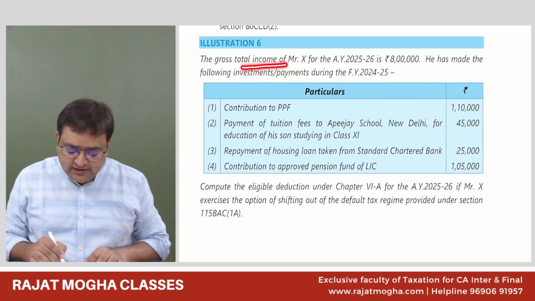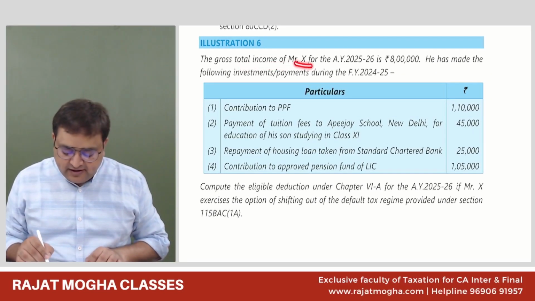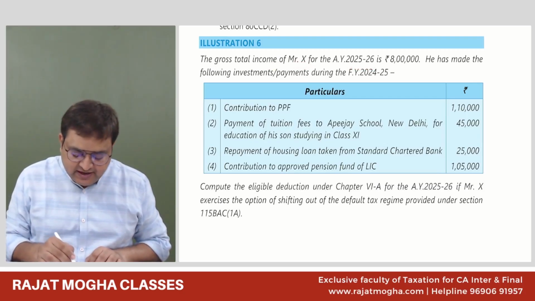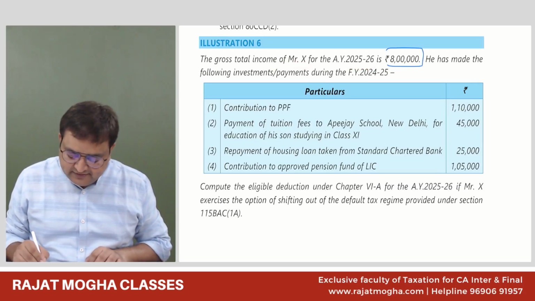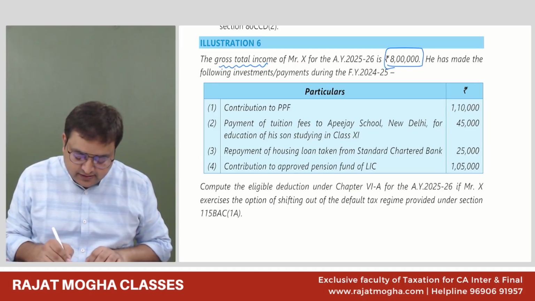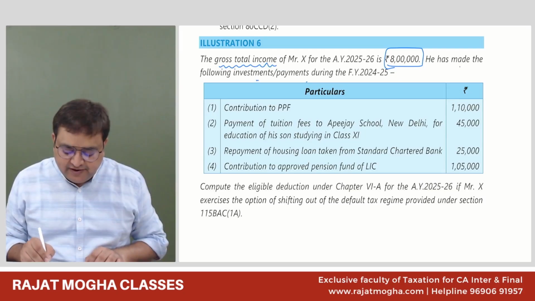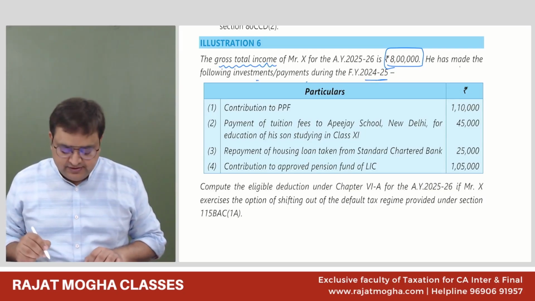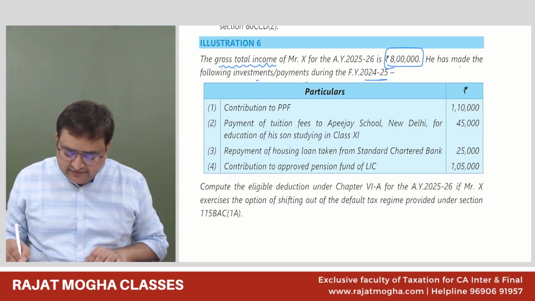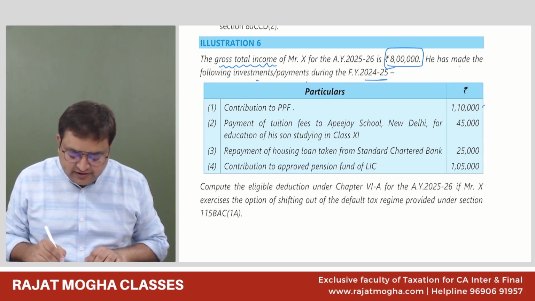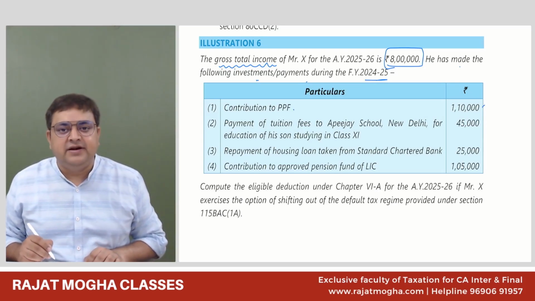The gross total income of X for the assessment year 25-26 is 8 lakh rupees. This is the GTI. He has made the following investments and payments during the financial year 24-25. Contribution to PPF is 1,10,000. Guys, contribution to PPF, where will we get the deduction? 80C.